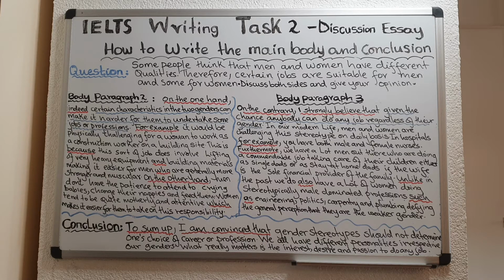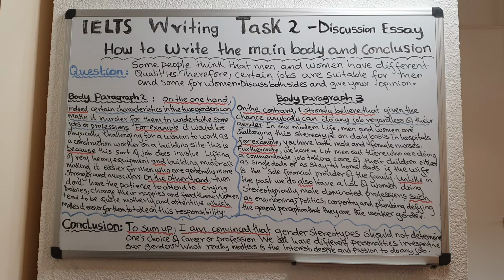So in this question, you're expected to write a paragraph to justify the fact that men and women should do different jobs because they have different qualities. That is one paragraph. And then you should write another paragraph disagreeing with that statement.